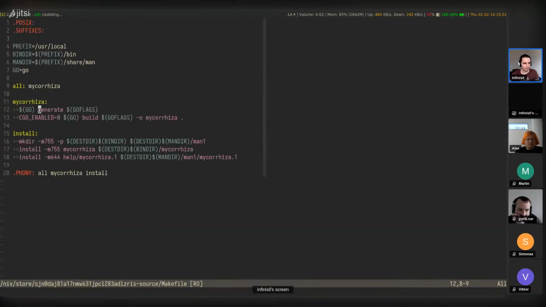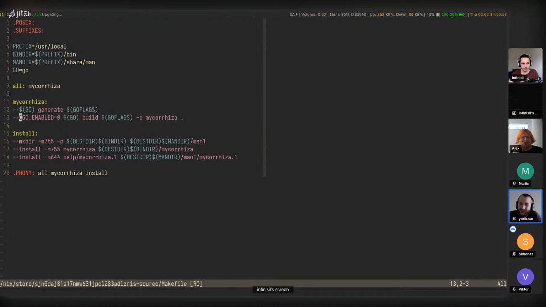Yeah, it has a Makefile, and to build it, it does this, and yes, it calls go generate. I'm not actually sure what go generate does. But yeah, it runs a bunch of commands that you can specify in Go sources and that usually generate some other stuff.